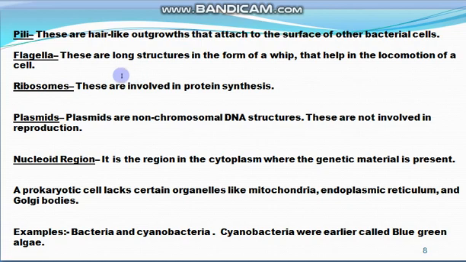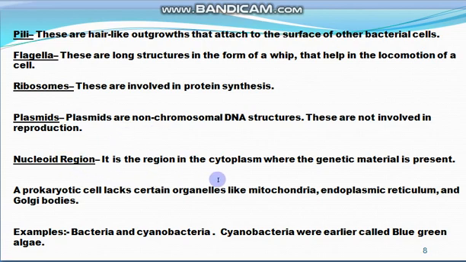Then ribosomes are also present in the prokaryotic cell, and these are involved in the synthesis of proteins. Then plasmids are also present, and these are non-chromosomal DNA structures, which are not involved in reproduction.